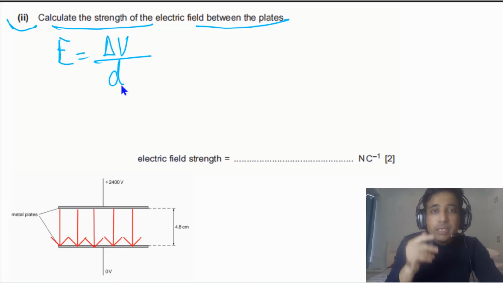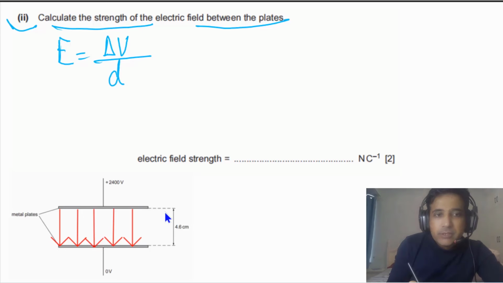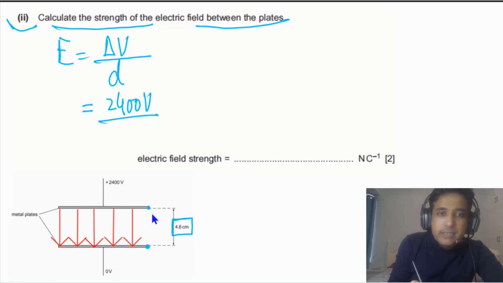You can take any 2 points, but we will take 1 point on the more positive plate and 1 point on the less positive plate, because we have the value of separation between these 2 plates and also the potential difference. Potential difference is equal to 2400 volts, and the separation between these 2 points is 4.6 centimeters, meaning 4.6 times 10 to the minus 2 meters.